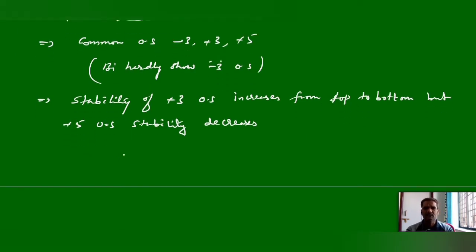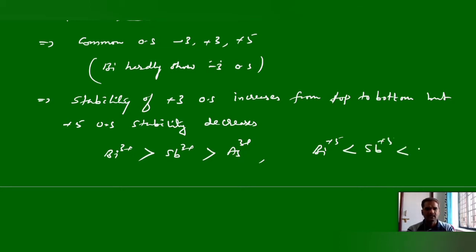So mostly we may get questions with respect to the last three elements. Here you can see bismuth, Bi3+, can mostly show stability in the +3 oxidation state, then antimony and arsenic. This is the stability order with respect to +3. And for +5 oxidation state stability, bismuth +5 can very rarely form, next antimony and arsenic.